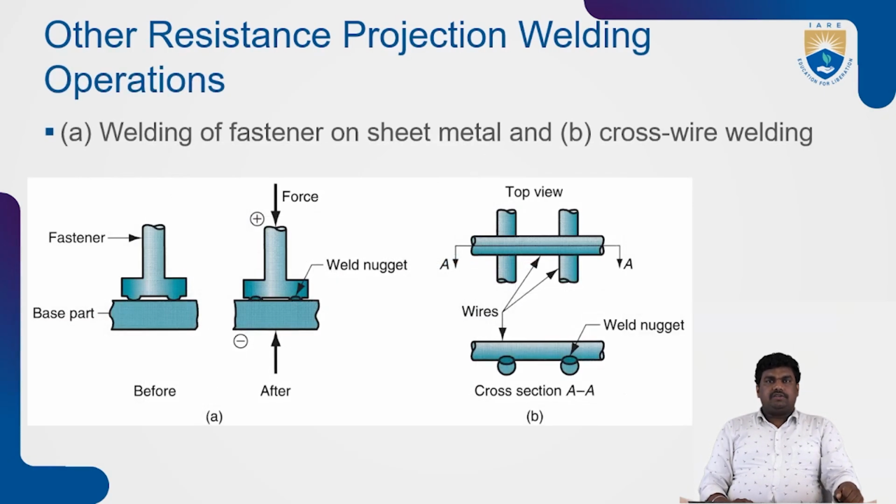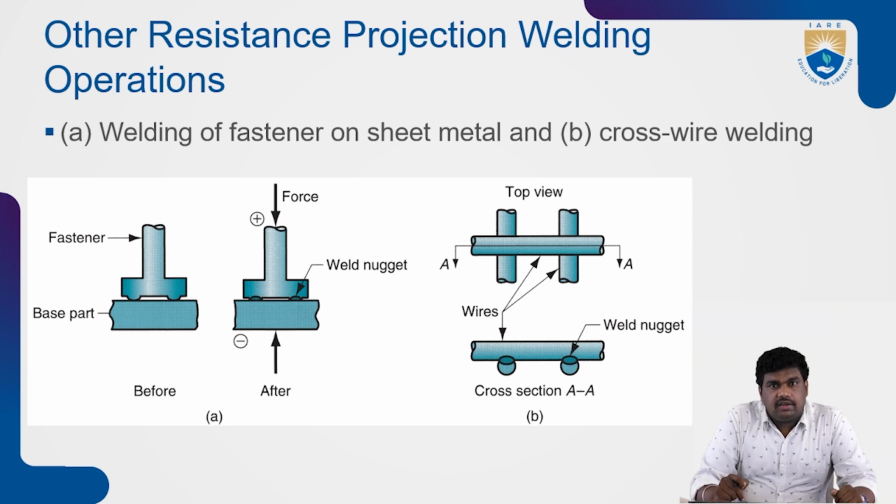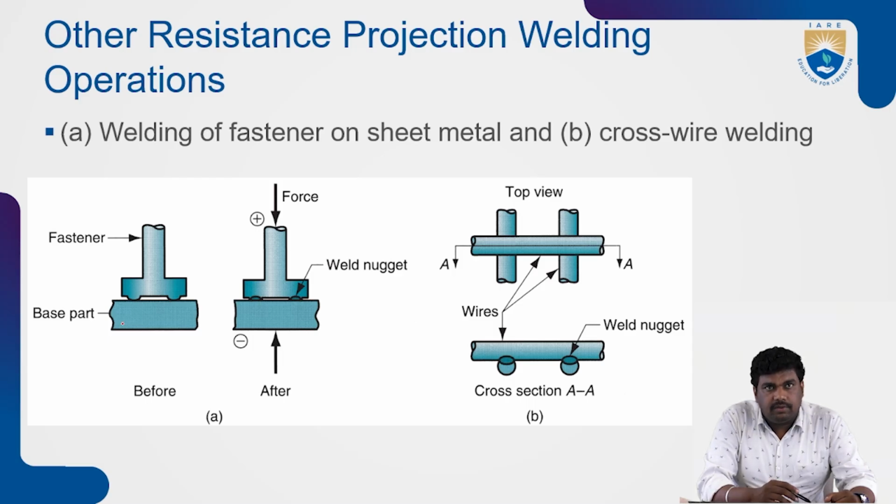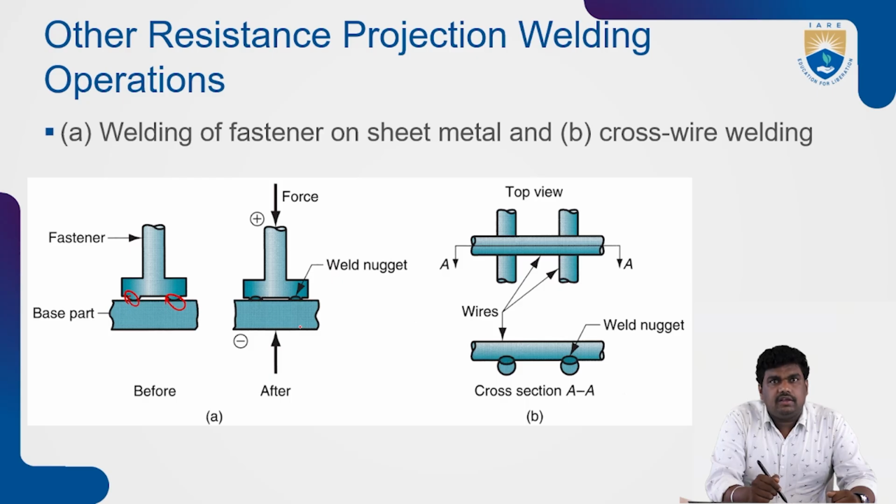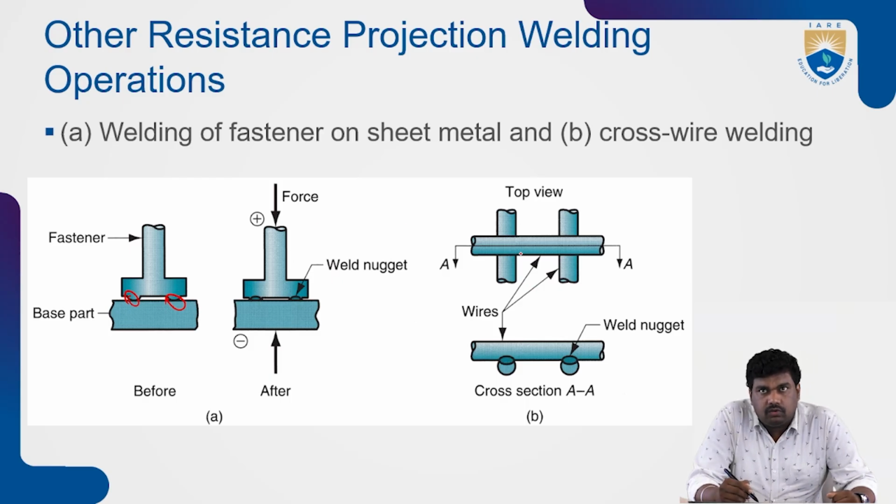So other resistance projection welding operations. So A is welding of fasteners on sheet metal, and B is cross wire welding. So this is the fastener on sheet metal. In a similar way, where you need to make that point, there only we will have the weld nuggets. So similarly cross wire also. So top view and cross section are there.